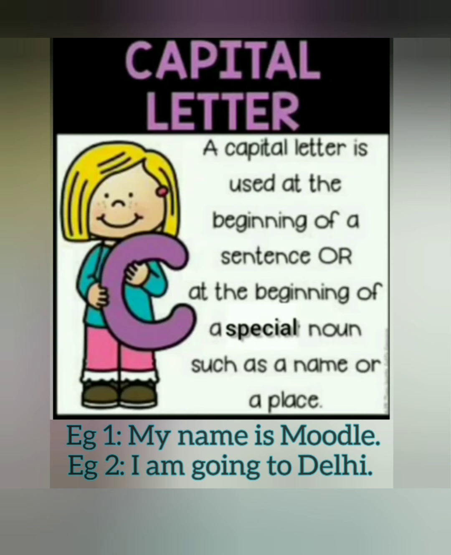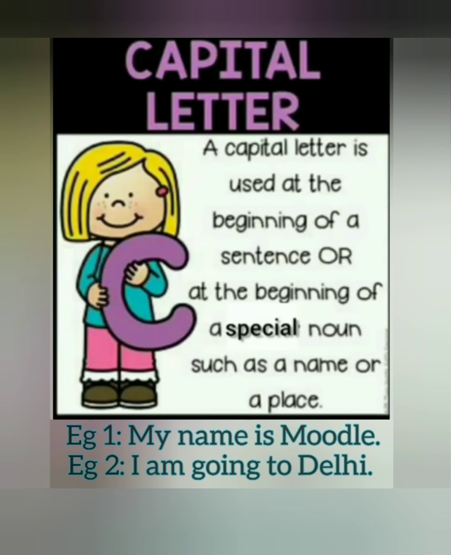Here you can see letter M and I are capital because they are first letters of these sentences, whereas letter M of Moodle and letter D of Delhi are also capital because they are special nouns.